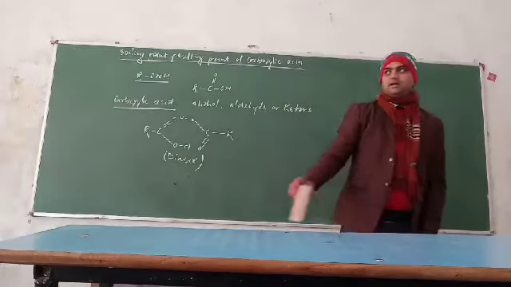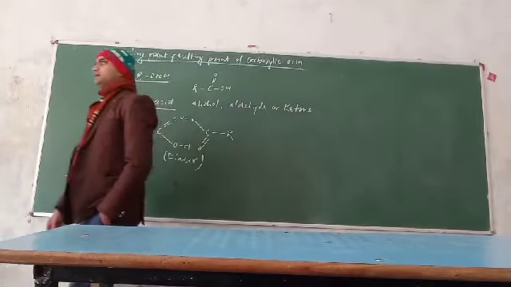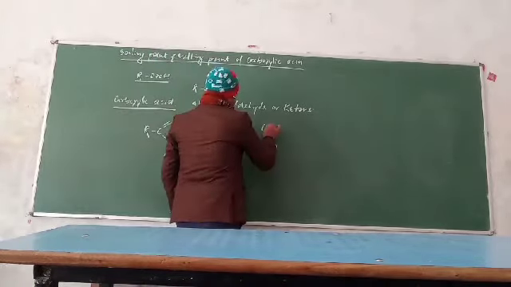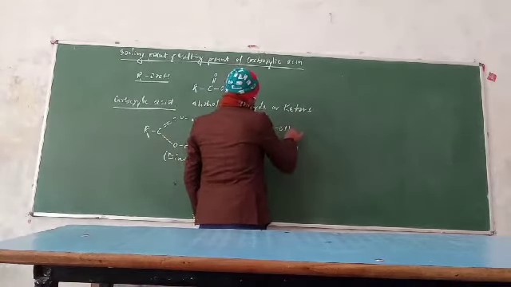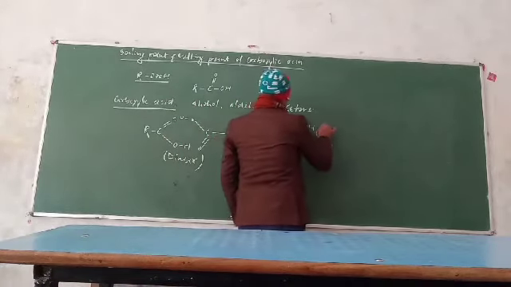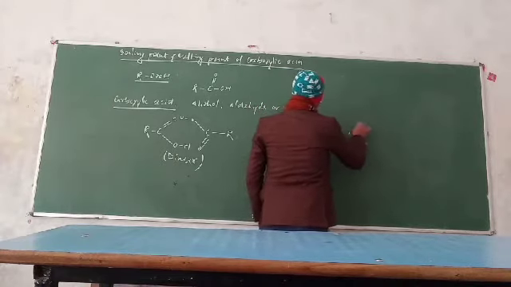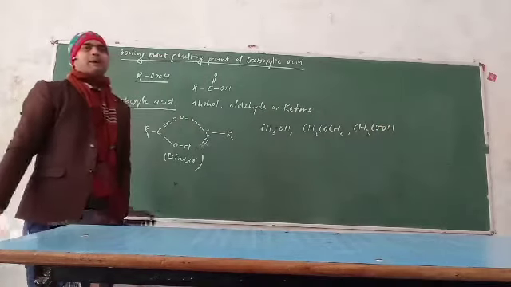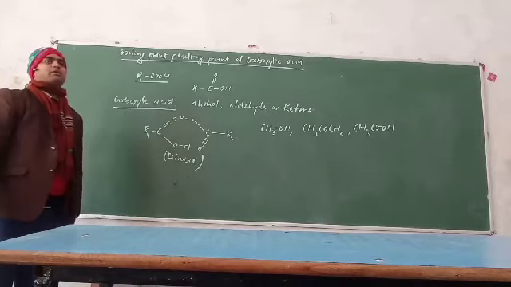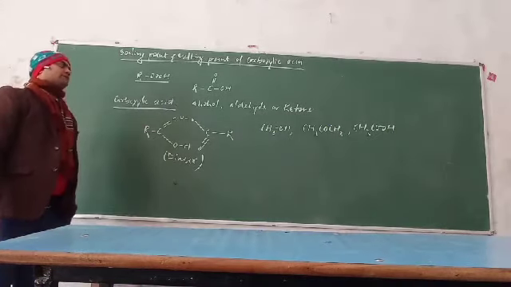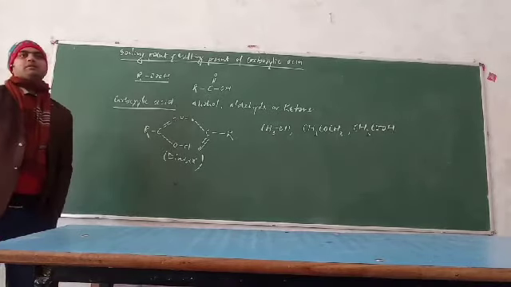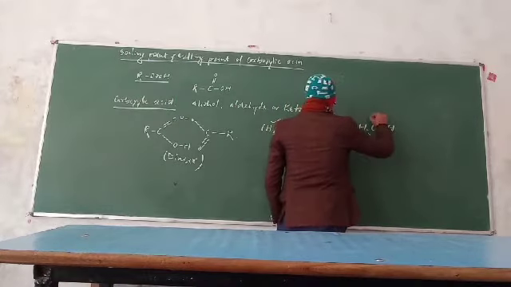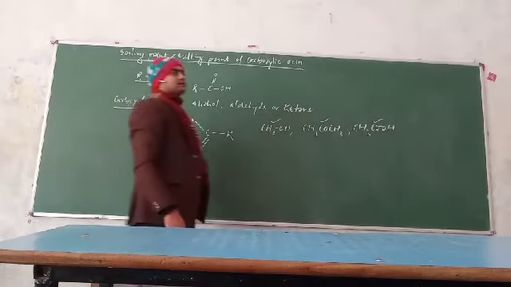Now I will talk about the next topic. The topic is the acidity of the carboxylic acid. Suppose a question is given to you like this: CH3OH, this is methanol, CH3COCH3 and CH3COOH. These are some compounds, and you have to arrange these compounds in decreasing order of their boiling point. So this compound is the alcohol, this is the acetone or ketone, and this one is the carboxylic acid.